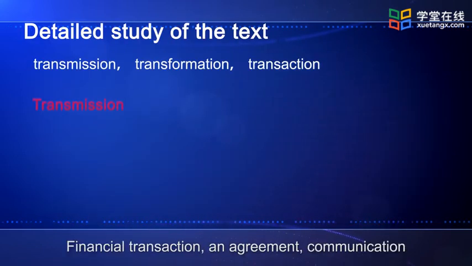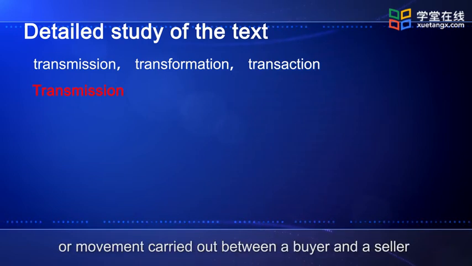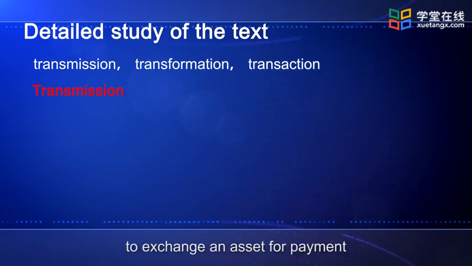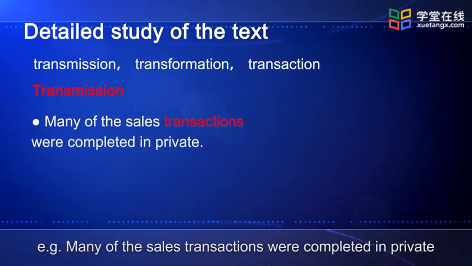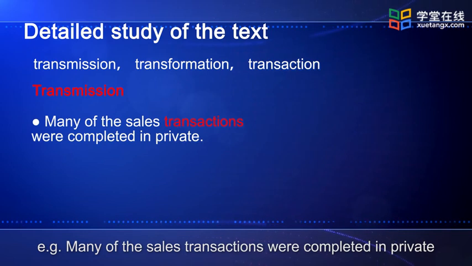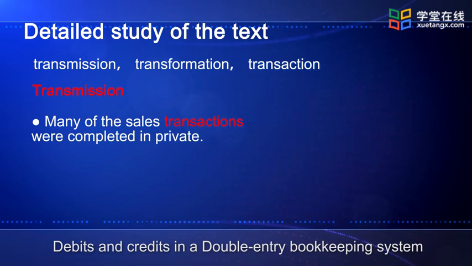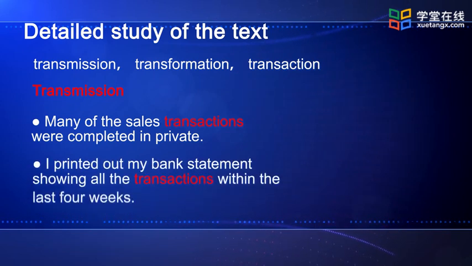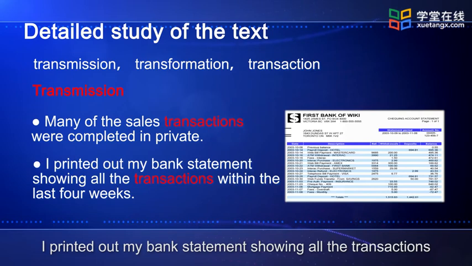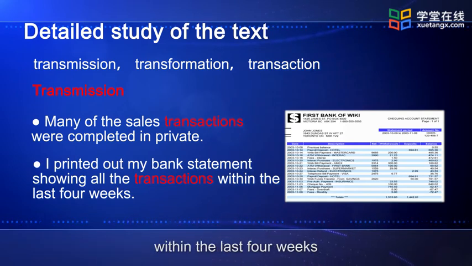Transaction has two meanings. First, a financial transaction: an agreement, communication, or movement carried out between a buyer and a seller to exchange an asset for payment. For example, many of the sales transactions were completed in private. The second meaning is debits or credits in a double-entry bookkeeping system. For example, I printed out my bank statement showing all transactions within the last 4 weeks.